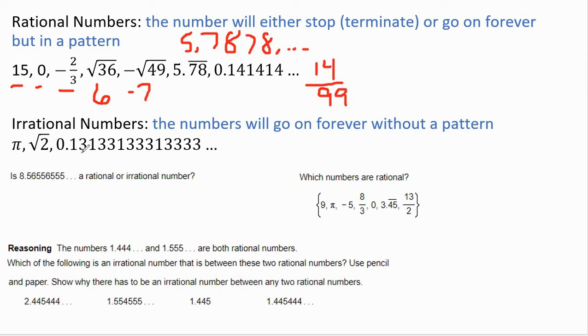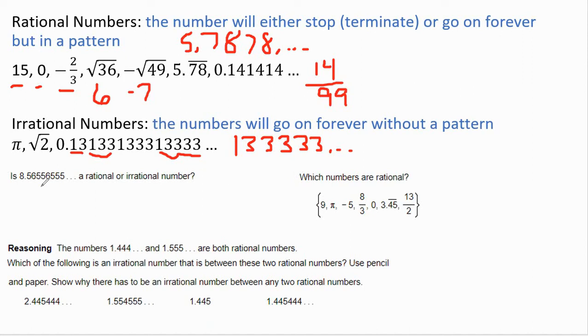So that it's going 1, 3, and then 1, 3, 3, and then 1, 3, 3, 3, and then 1, 3, 3, 3, 3. And you could take an educated guess that the next would be 1, 3, 3, 3, 3, 3, and it would keep on going. But that's irrational because we can't turn that into a fraction.